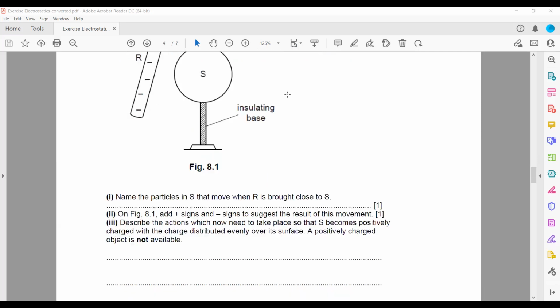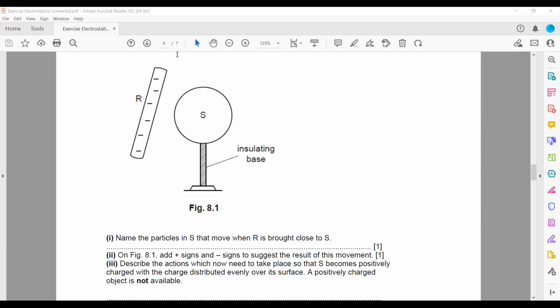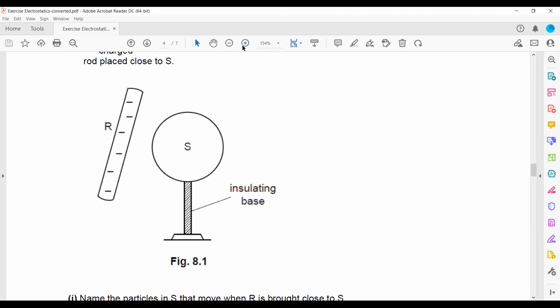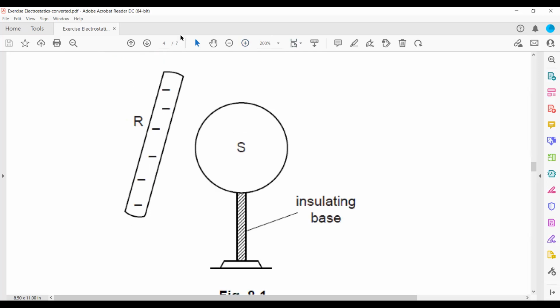Then describe the action which now needs to take place so that S becomes positively charged. So now we want to make it completely positively charged. How can I make it completely positively charged? First we bring the charged rod. So one side is positive, the other side is negative. I want to make it permanently positively charged. So I should connect an earthing wire.